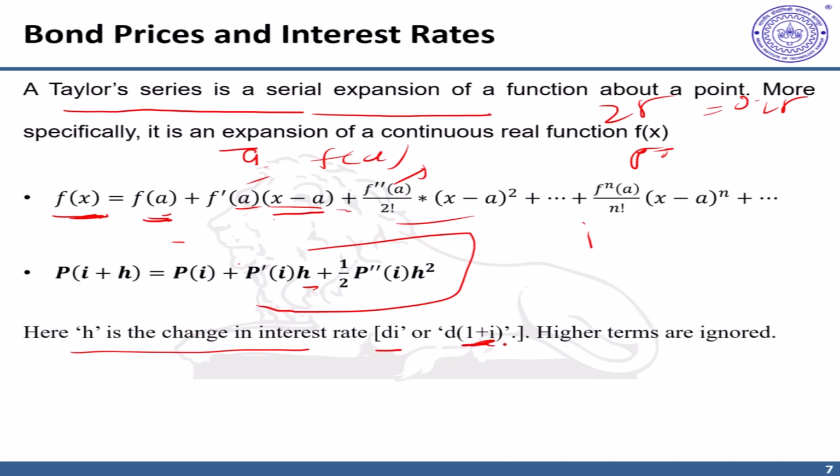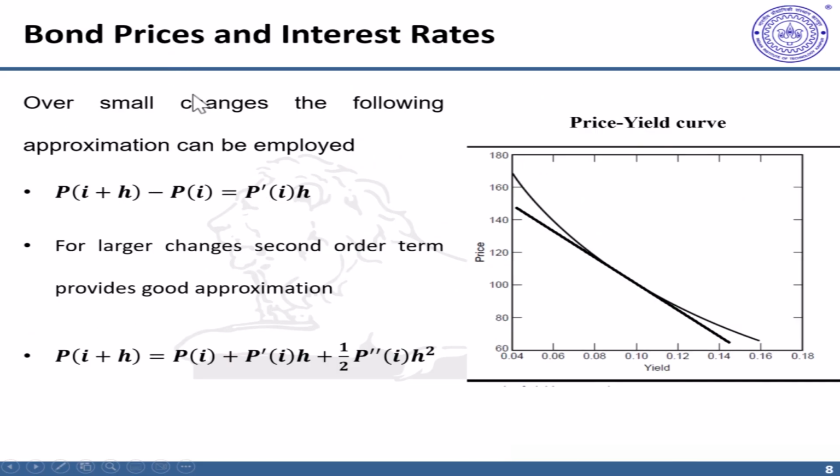Later we'll see what is the significance of this. What is the significance of this d(1+i), changes in 1+i, but mathematically changes in i or 1+i are the same, which is h here. And we ignore the higher order terms. Another interesting part is if the changes are even smaller, then you can even ignore the second order term and keep this first order term. Now that kind of approximation is often related to the duration measure, which we'll see later.